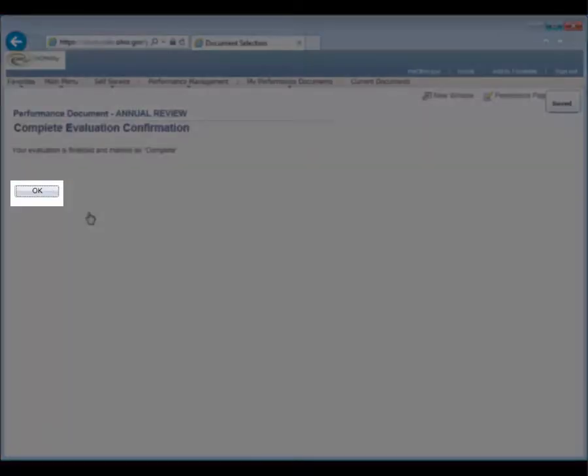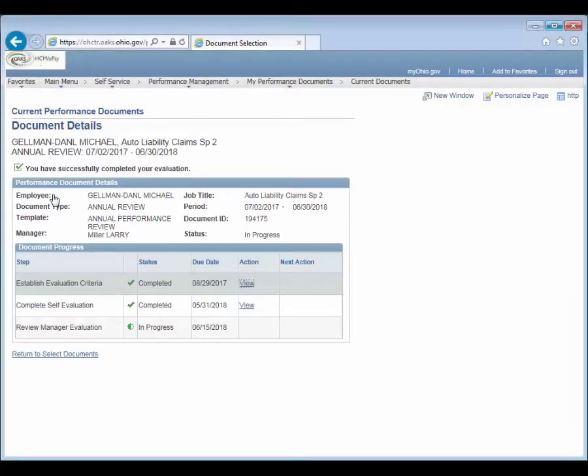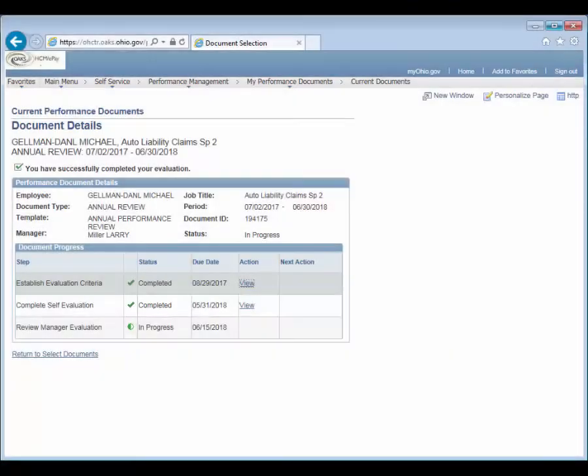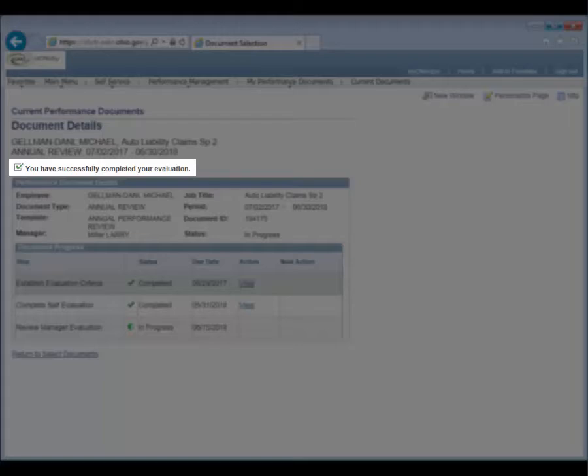Click the OK button. The document details page will automatically display. The status for the complete self-evaluation step will change to completed. You will also receive a confirmation that the evaluation has been completed.